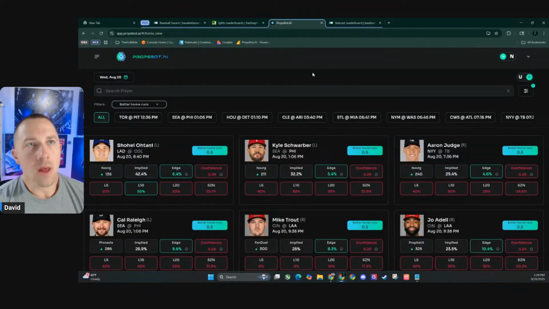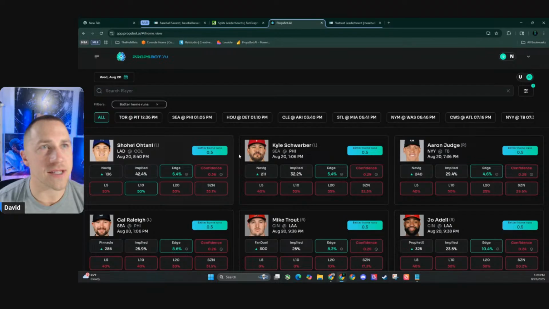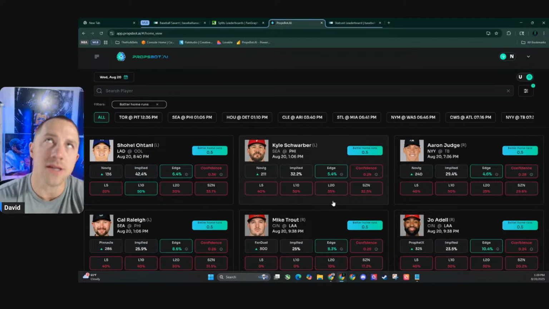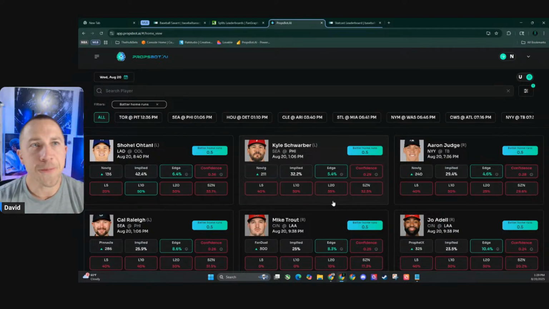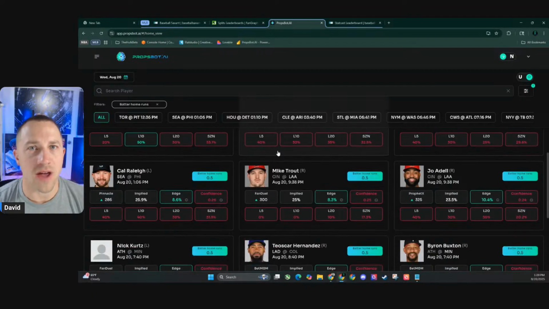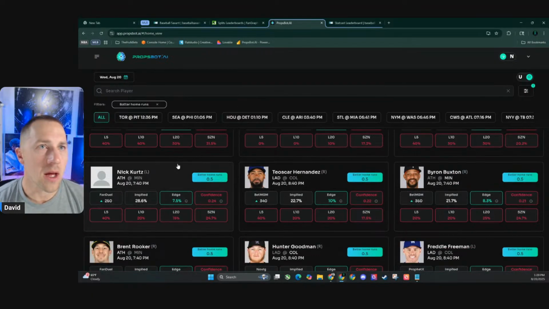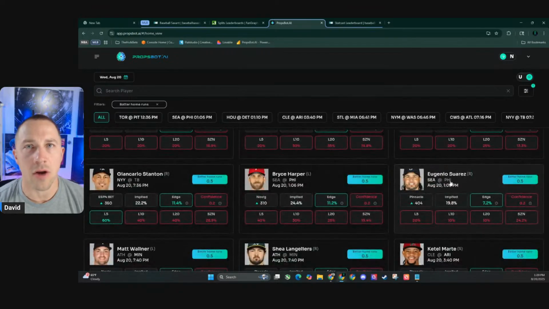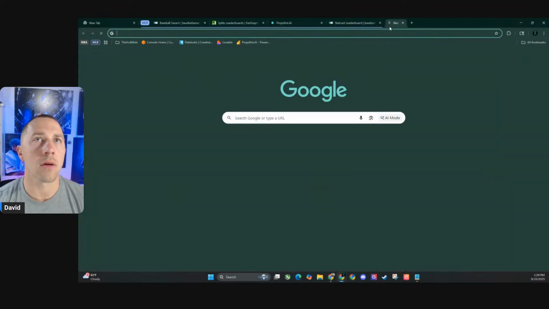Anyways, top home run plays: Ohtani, Schwarber, and Judge. If you put the 3 of those together, you're going to have a nice, if I had to guess, +4 to +5,000. But you're not getting great value with some of these guys. Let's look at somebody. What do we think the cutoff should be? Maybe like a 400, or see if somebody stands out right here. Eugenio Suarez kind of stands out for Seattle. His game's already started. Did he hit a home run?